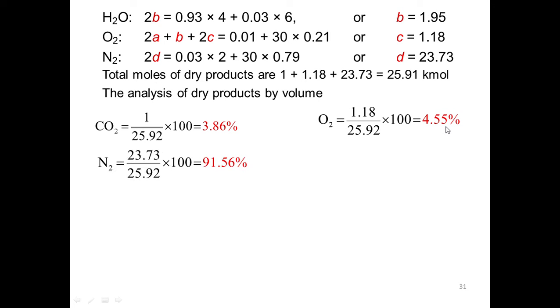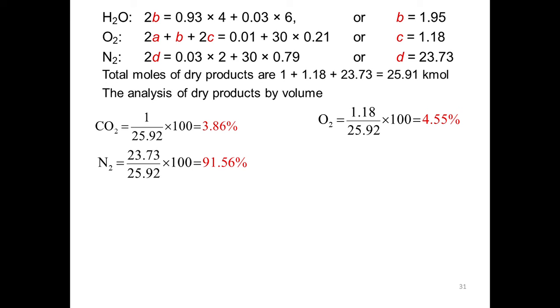And for nitrogen, 23.73 divided by 25.92 comes to 91%. So likewise you have the percentage of CO2, O2 and nitrogen generated in the dry combustion products.